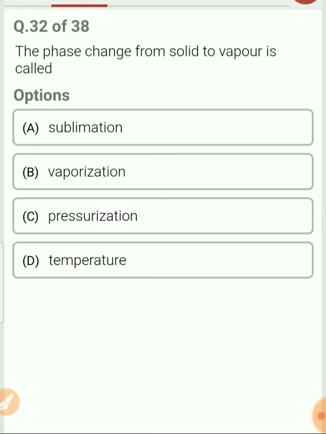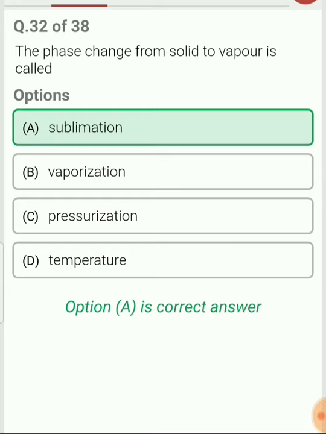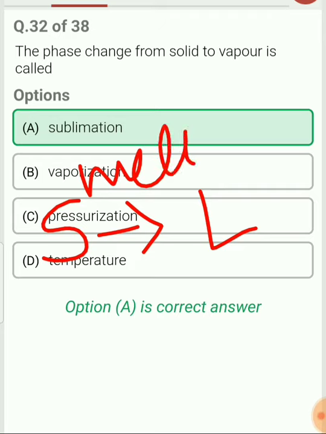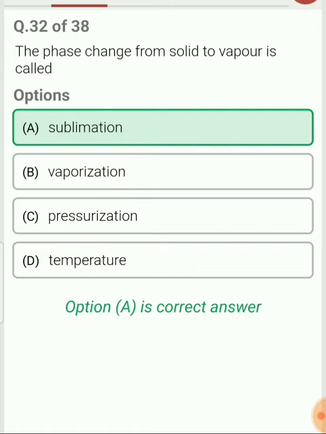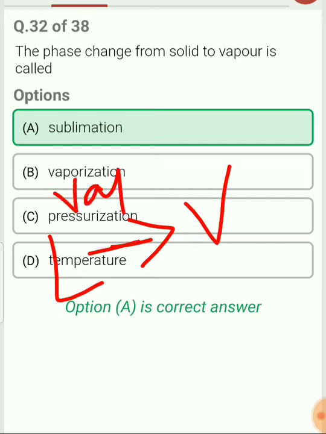Next, phase change from solid to vapor is called sublimation. You need to remember, phase change from solid to liquid is called melting. Phase change from liquid to vapor is called vaporization.